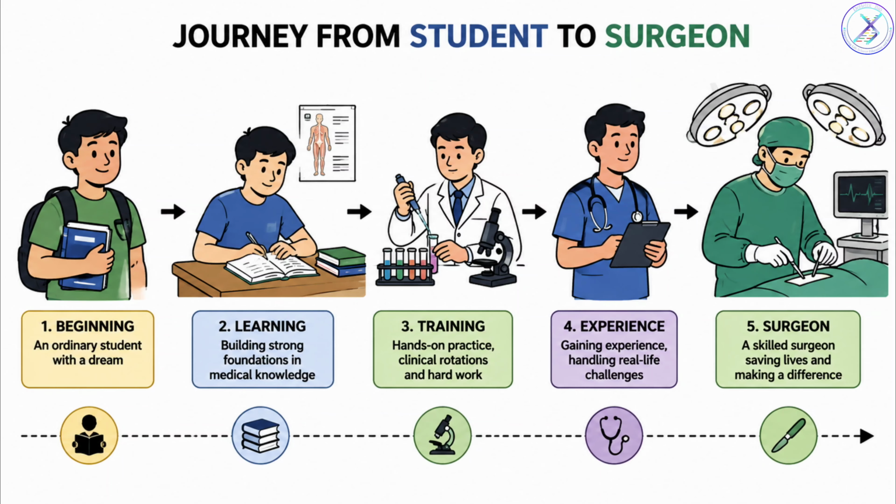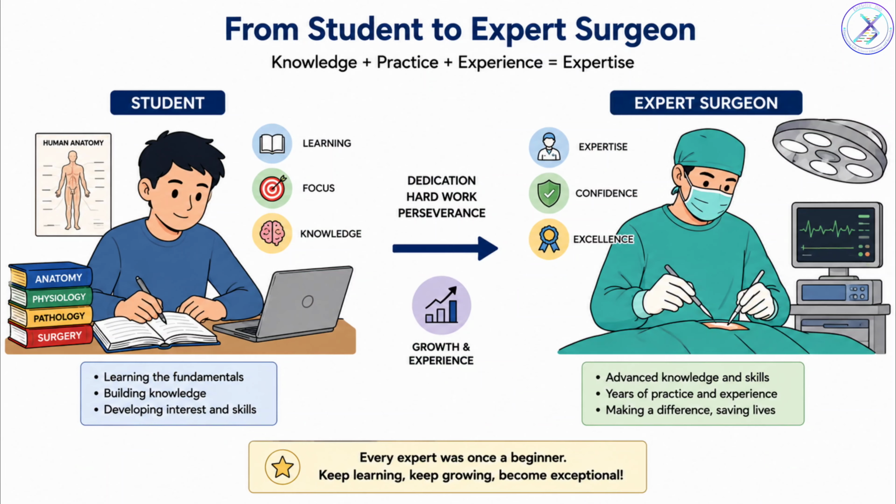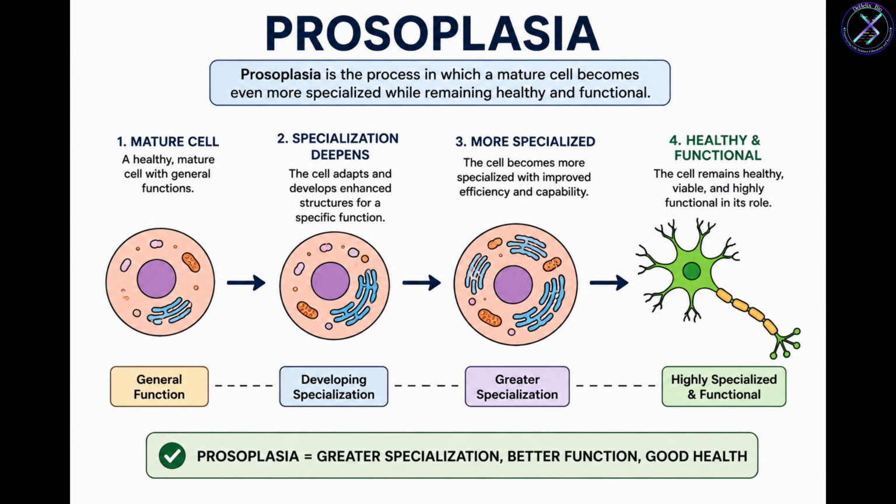Sometimes cells become more specialized. They improve their skills, like an ordinary student becoming a highly trained surgeon. This increased specialization is called prosoplasia.